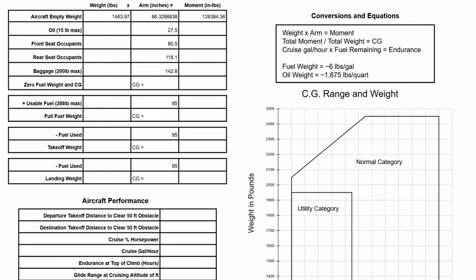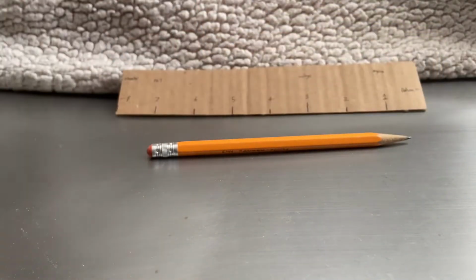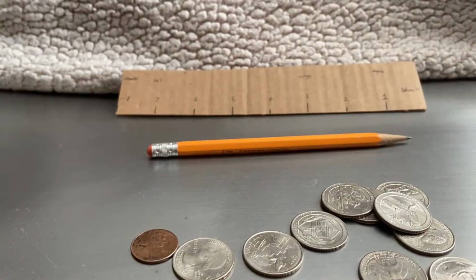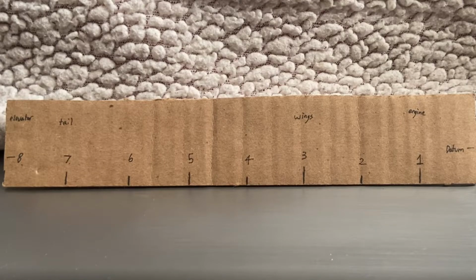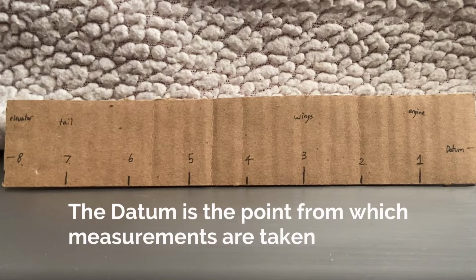With the importance of this in mind, what does it mean to be within the envelope, and how can that be calculated? Well, I hope to answer that with a few basic materials: a pencil, a piece of cardboard, and a few coins. This strip of cardboard is going to represent our airplane. It is exactly 8 inches long with each inch marked. This way we can measure how much the weight will make an impact on the aircraft.